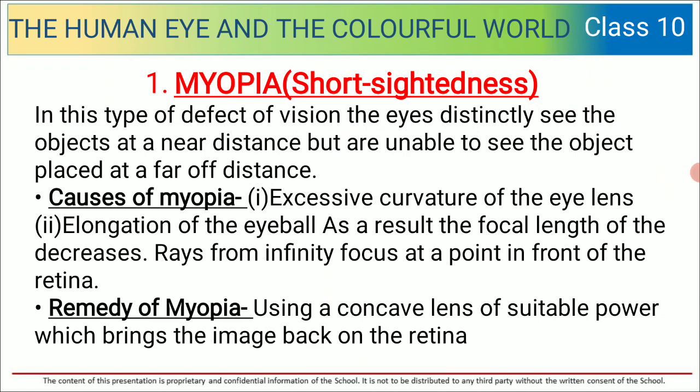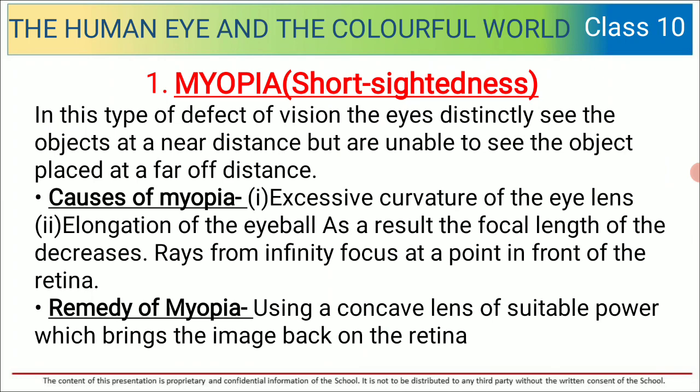So, today we are going to discuss some defects of the human eye, in which the first one we are going to talk about is myopia, which is short sightedness. In this type of defect of vision, the eyes distinctly see the object at near distance but are unable to see the object placed at far distance.